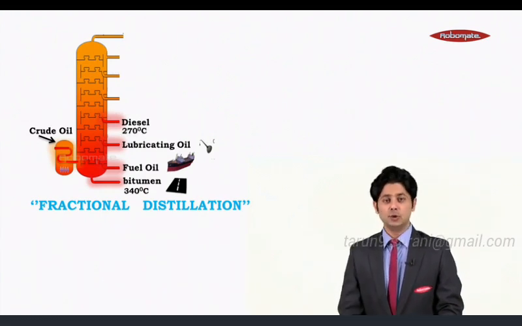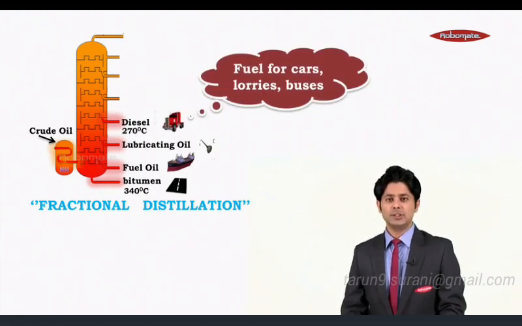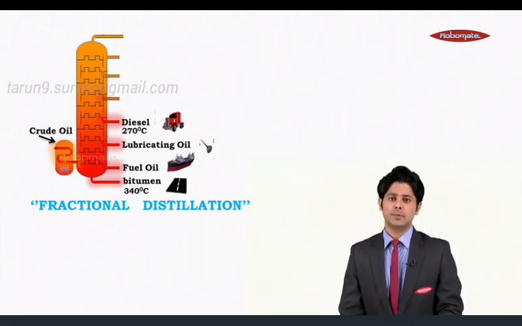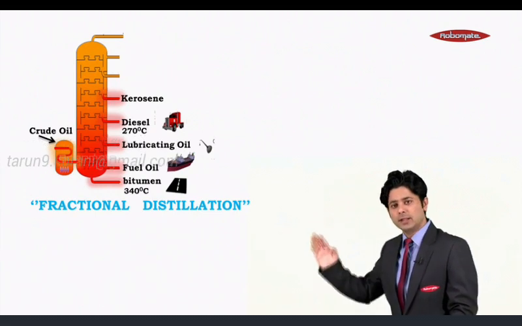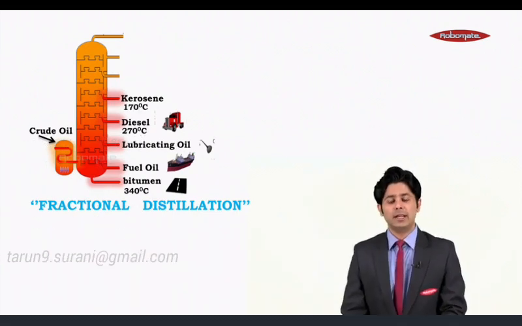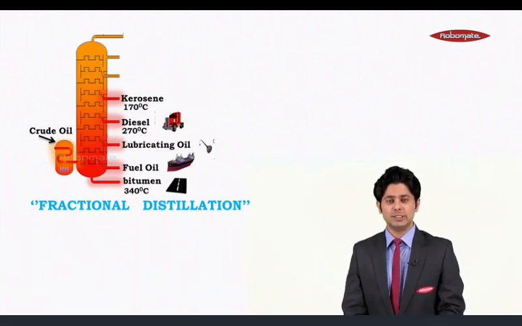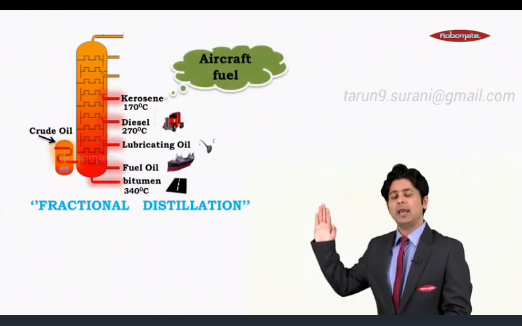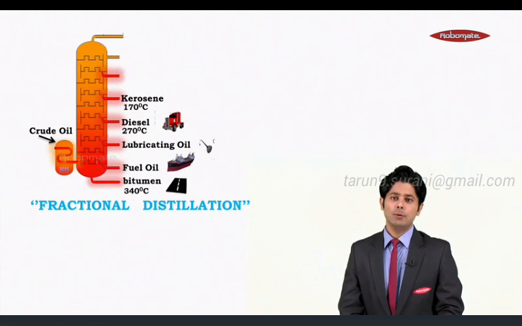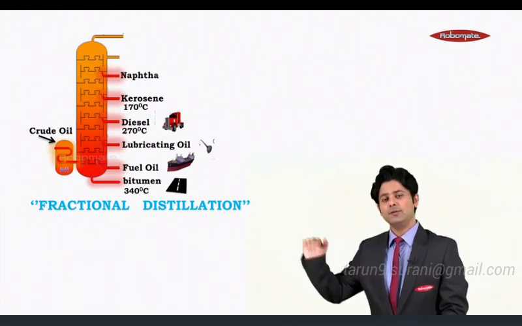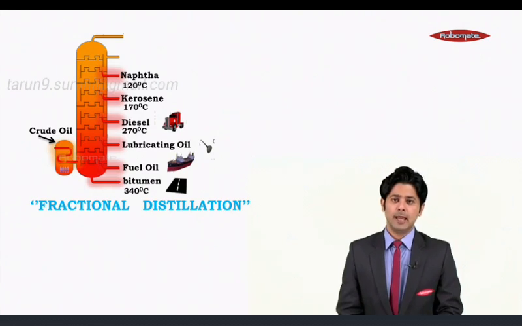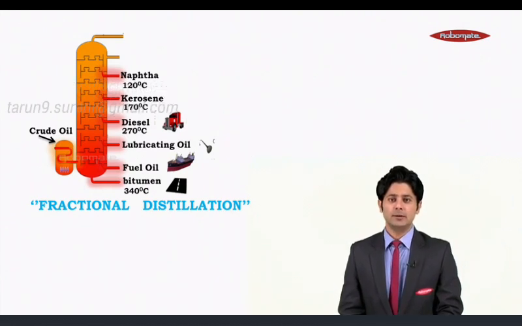Moving to the further product is what we have is diesel. We get it at 270 degrees Celsius, and it's been used as fuel for cars, lorries and buses. Moving to the next product, what we get is kerosene. We get it at 170 degrees Celsius, and its refined form is being used as an aircraft fuel. Moving to the next one is naphtha. We get it at 120 degrees Celsius, and it's been used to make chemicals, as we can see.